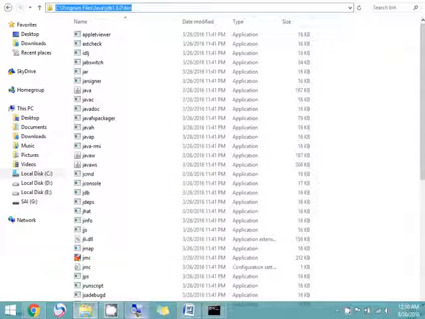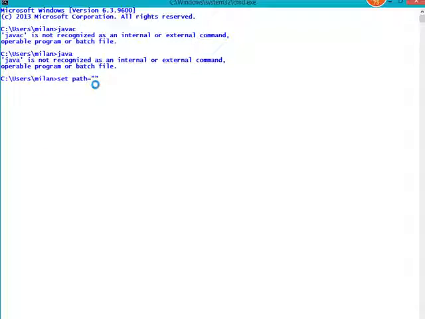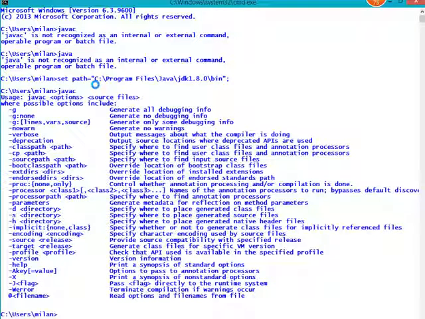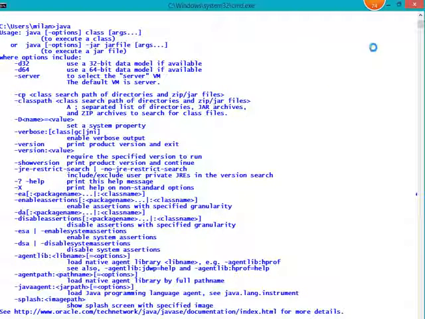then go to the console, and inside the double quote paste this value, put a semicolon and press enter. Now write the javac command. You can see that our path got set here. Now write the java command. Now you can see that both the javac and java paths got set. But this path is only set temporarily, which means once you close the console or command prompt, the path will be lost.